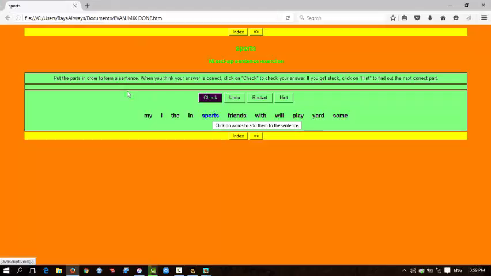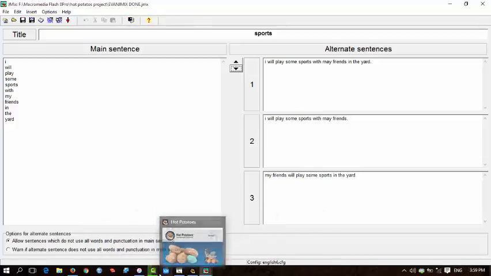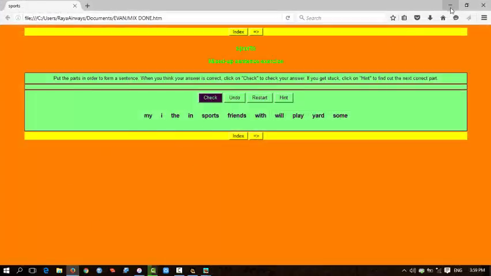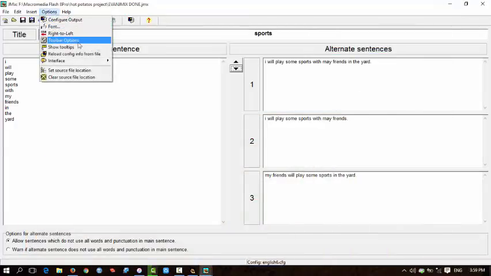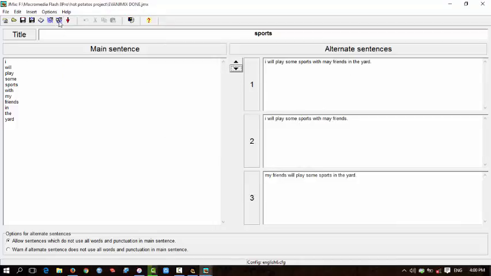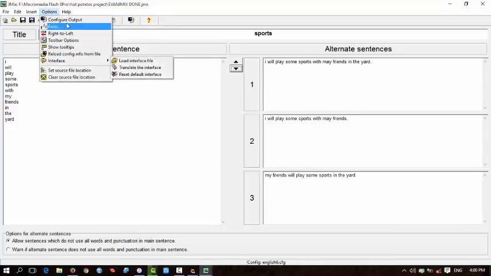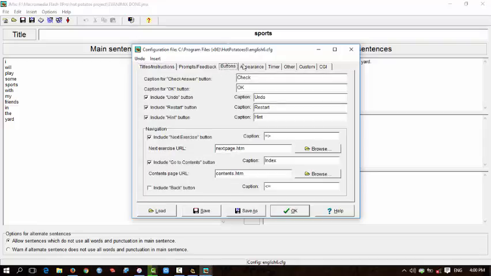You know that the color here I have modified in this section. If you want to have some color on the web page that I have made like this, go to the configuration and choose the option here. Click the menu option, then configure output. Here it displays the button and the appearance.